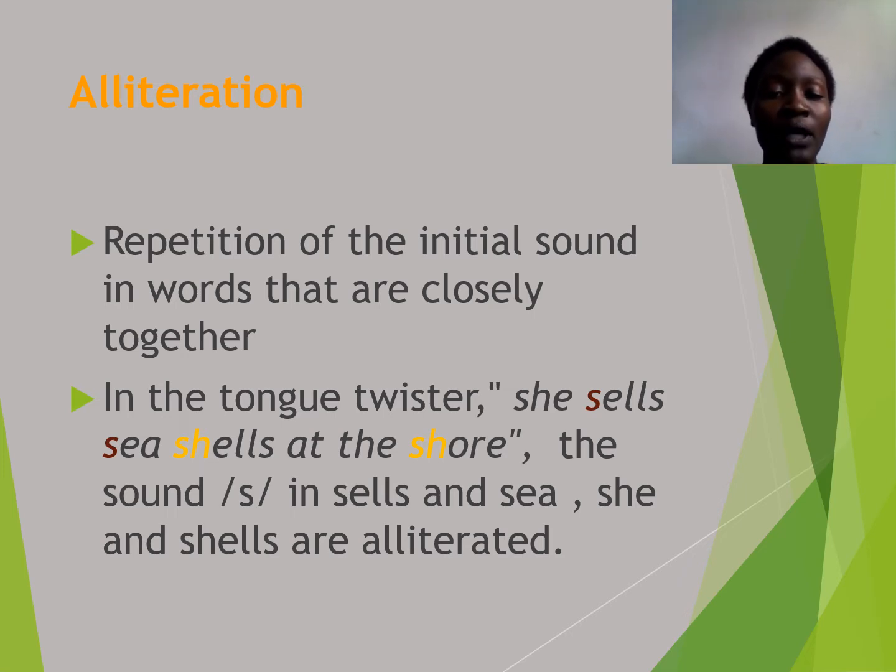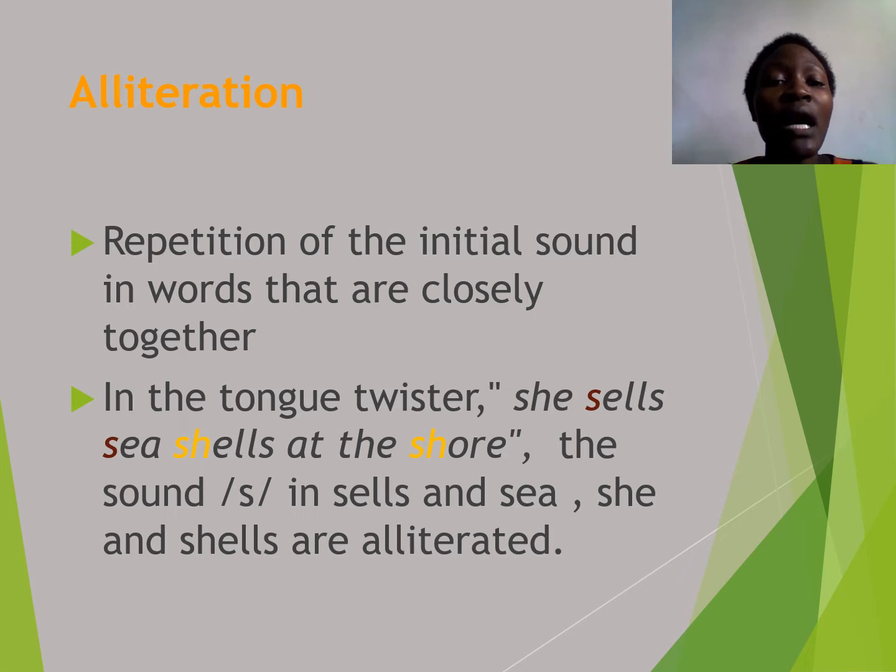So, an example, we all learned tongue twisters in Form 1, and an example of a tongue twister is: she sells seashells at the shore. She sells seashells at the shore. So in this tongue twister, you ask yourself, where is the alliteration? Which sounds have been alliterated? So here, this sound in sells, this sound in sells, and this sound in sea has been alliterated, because you